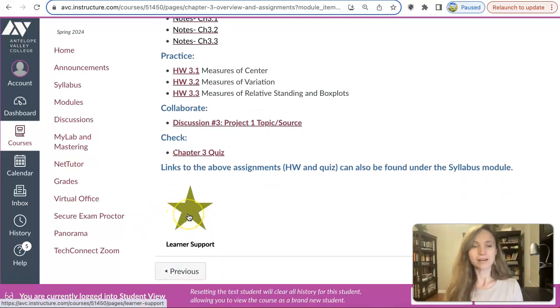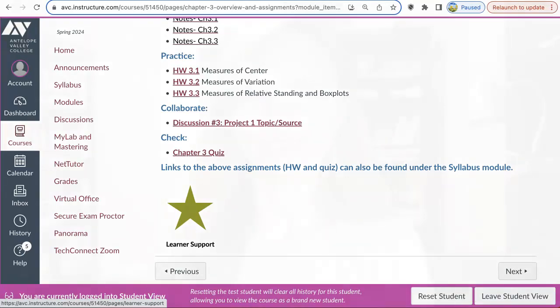And then you have the link to the learner support, which will take you to the learner support module. And you can find what handout is maybe related to what you are learning and need help with. Okay, that was a short overview of how the course works. If you have any questions, please feel free to email me. And remember, I'm here to help you succeed in the course.